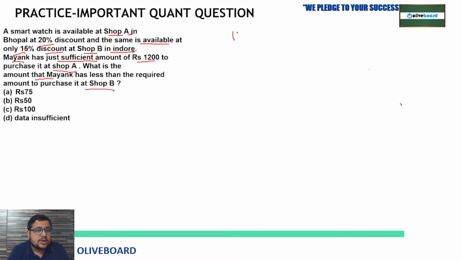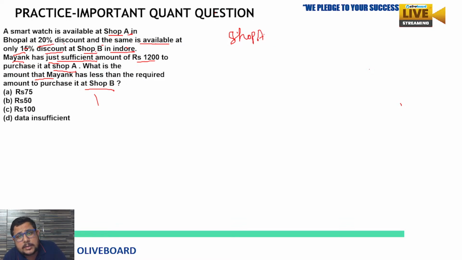So a smartwatch. So this is based on what? Profit and loss chapter. Previous one was also based on profit and loss. And I hope it is completely clear whatever I have explained in the previous one. Now see, smartwatch is available at shop A in Bhopal at a 20% discount, okay, and the same is available at only 15% discount at shop B. So there is shop A and shop B.